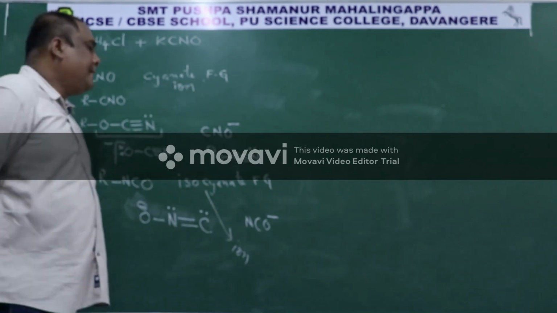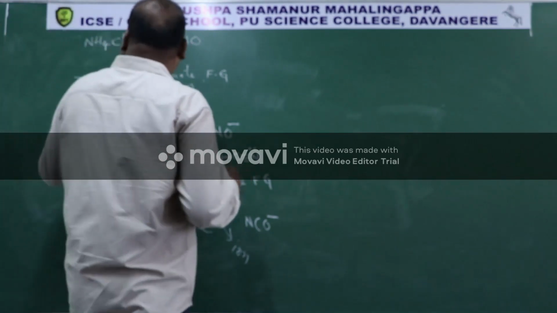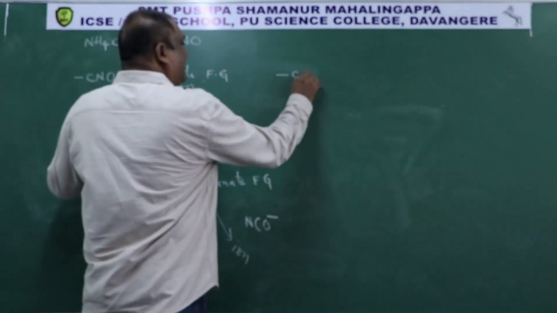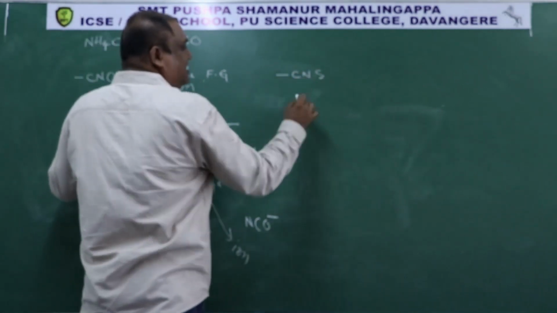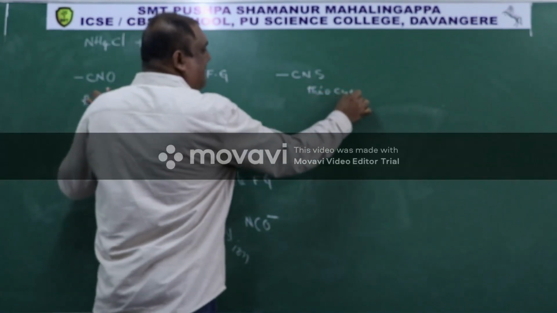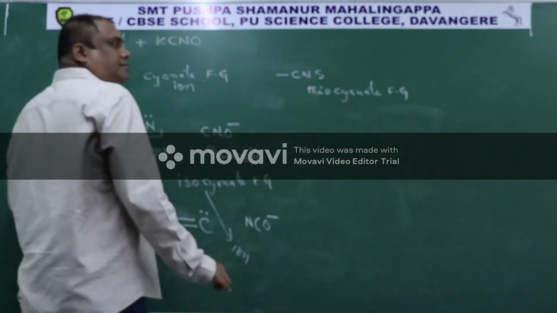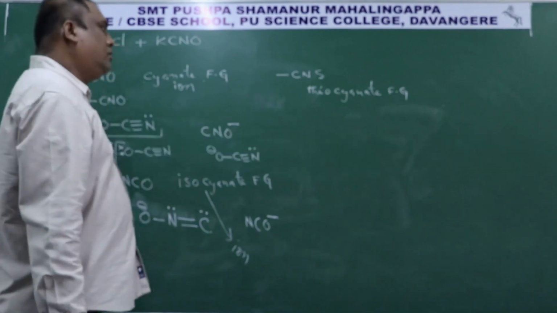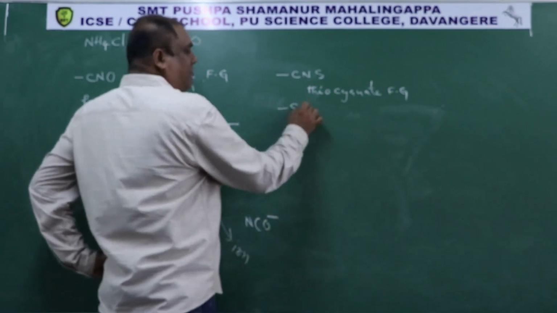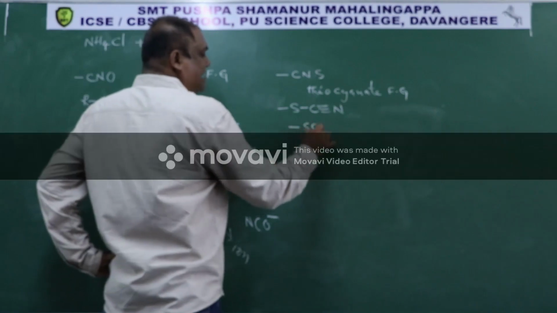Then, most of you might be knowing, in place of oxygen, if there is sulfur, means what? -CNS. Then it is called thiocyanate functional group. Then structure is, in place of oxygen we have sulfur, then this is triple bond N. It is also written as -SCN.